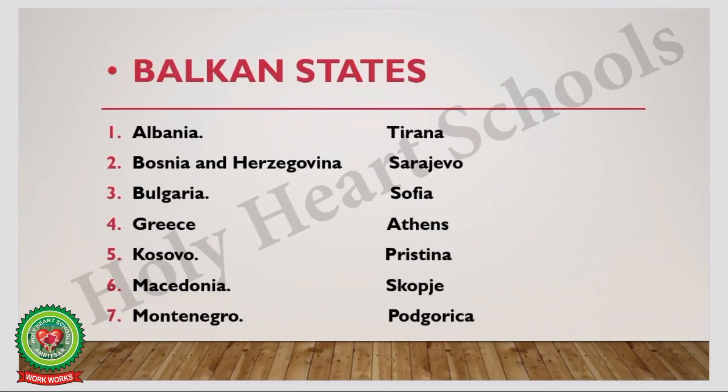Next, Balkan states. First is Albania, Tirana. Number 2, Bosnia and Herzegovina, Sarajevo. Number 3, Bulgaria, Sofia. Number 4, Greece, Athens. Number 5, Kosovo. Capital name is Pristina. Number 6, Macedonia, Skopje. And number 7, Montenegro. The capital name is Podgorica.